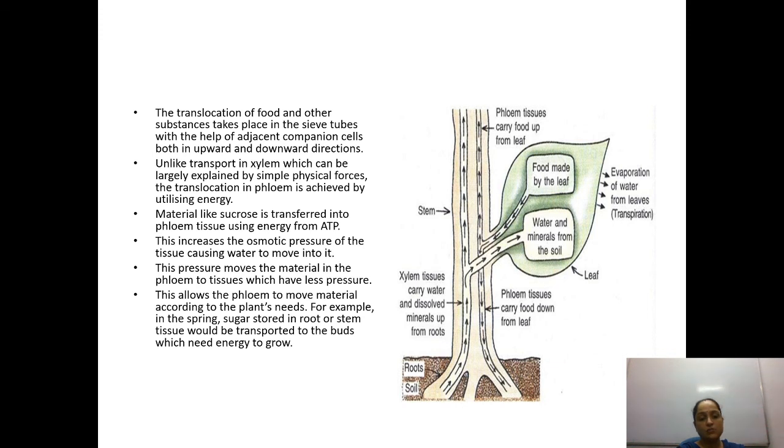For example, in the spring, sugar stored in the roots or stem tissue would be transported to the buds which need energy to grow. So during the spring season, when the plant will be flourishing, it will be having more flowers. That time, whatever the food required, it is going to be transported from the phloem itself, because for that transportation energy is also required. So this was all about the transportation of food as well as water inside the plant.